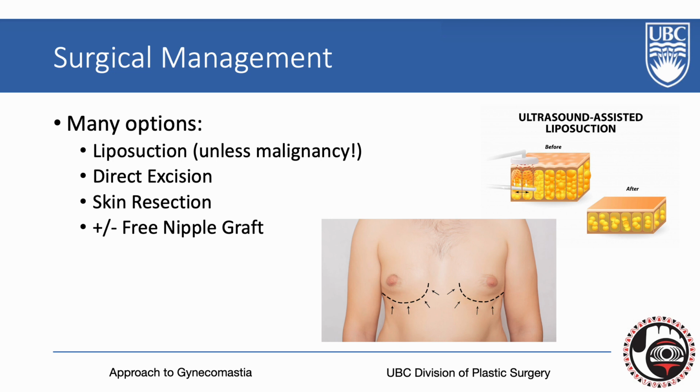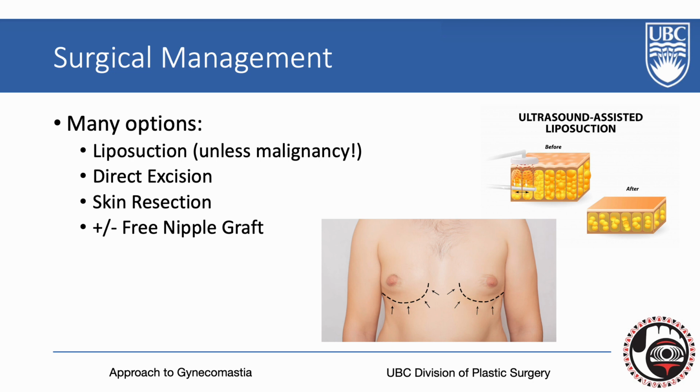There are multiple surgical options to treat gynecomastia, which include liposuction, direct excision of parenchyma, skin resection, and possible free nipple grafting. Going down the list on the left-hand side, liposuction can be used as a primary treatment for grade 1 gynecomastia or as an adjunct procedure for higher grades. It's important to note that it should not be used in cases of potential malignancy.